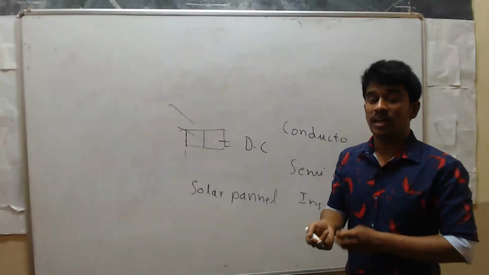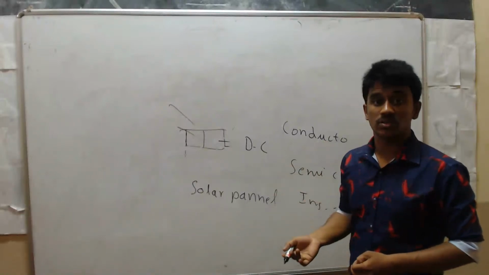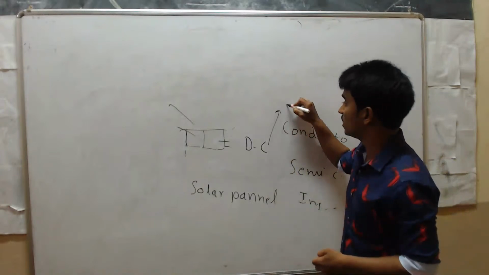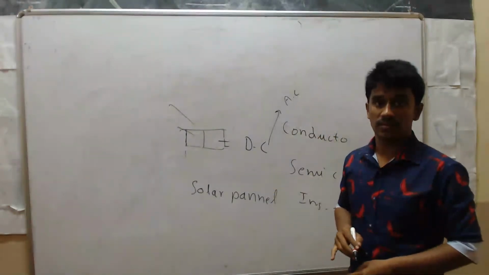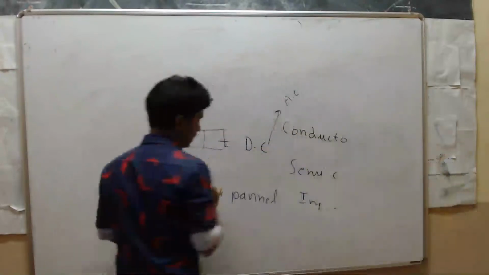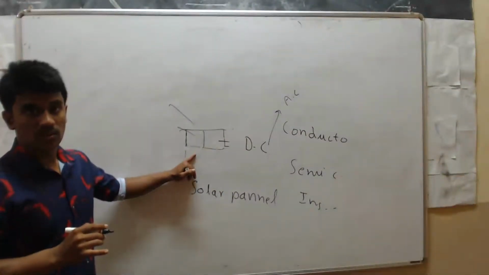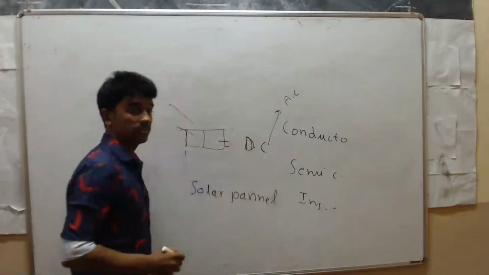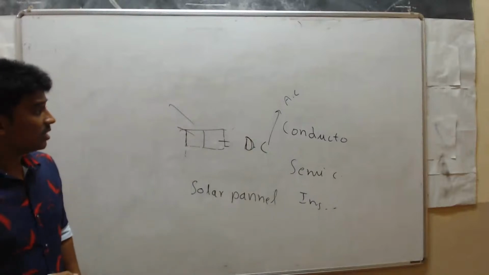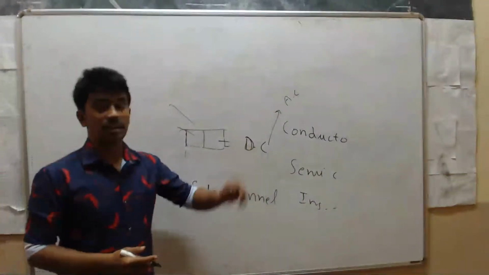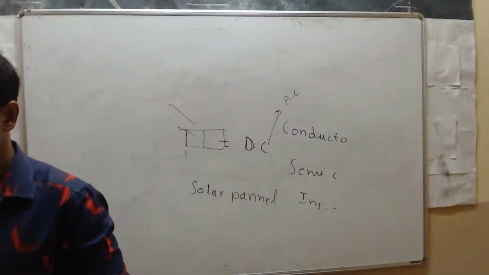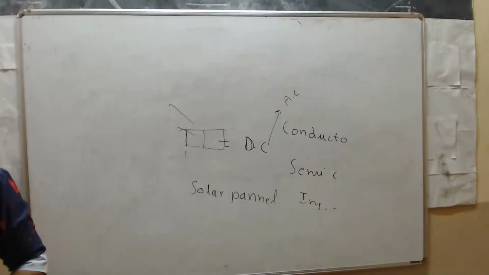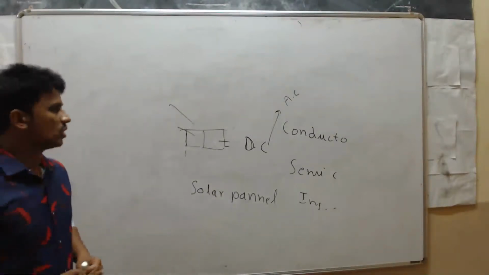But some machines work on alternating current. So at that time we have to do one extra work. What is that extra work? We should convert that DC into alternating current. Why? Because we get electric energy from the solar panel in direct current, so we should convert that direct current into alternating current. Yes, these are the disadvantages of solar cell panels.